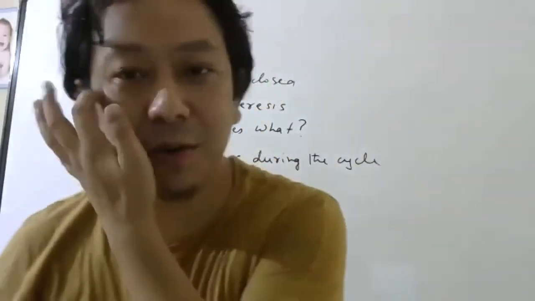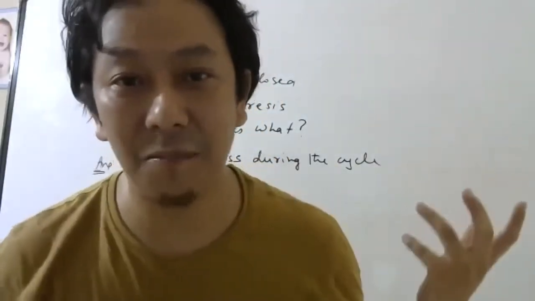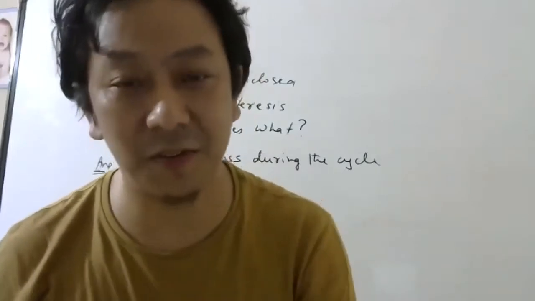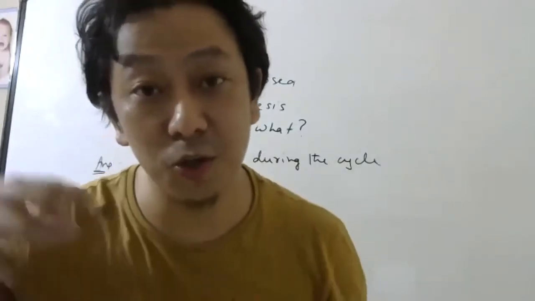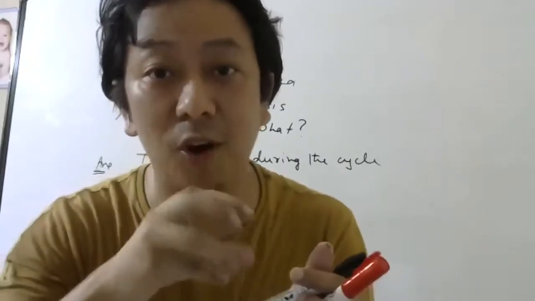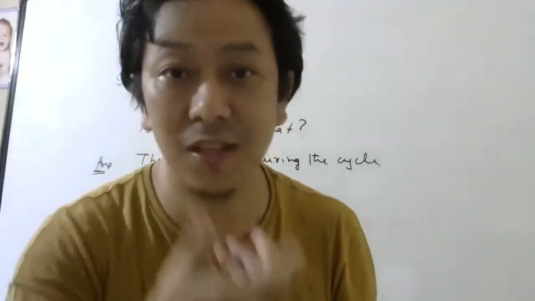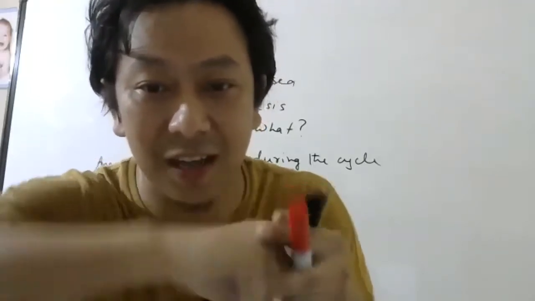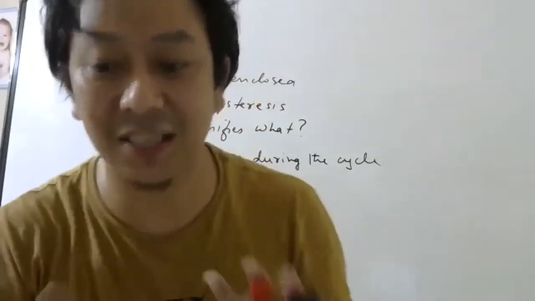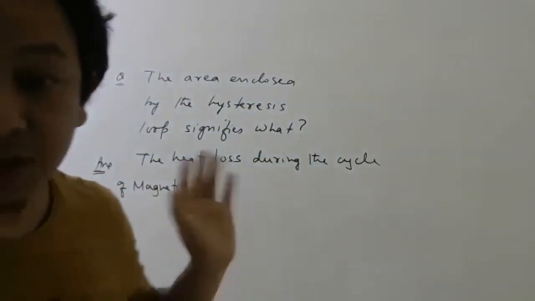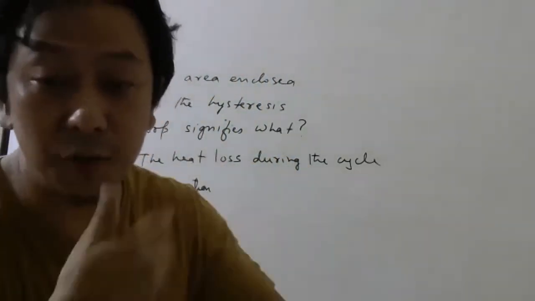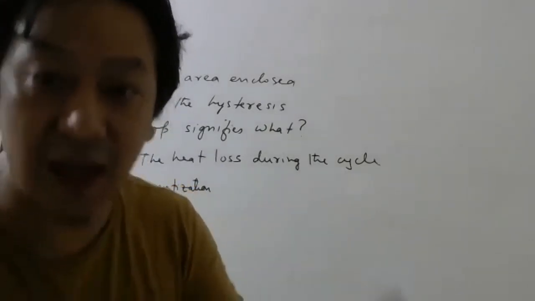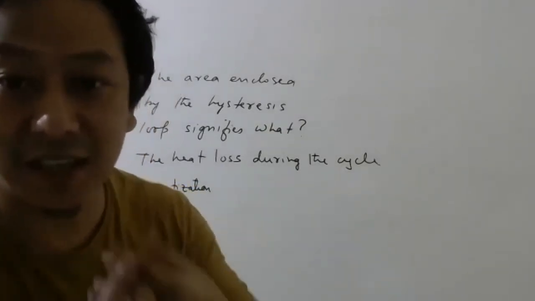It is similar to the way things get heated in a microwave oven. Of course, it is not a magnetic field, but in a microwave oven also you use microwaves to rotate the water molecules in the food. Why? Because the frequency of microwaves matches the natural frequency of water molecules. So as the water molecules rotate, they rub against the other material, and that rubbing is what results in the heat. Okay. So that is one way of understanding why during the cycle of magnetization and demagnetization, the material gets heated.